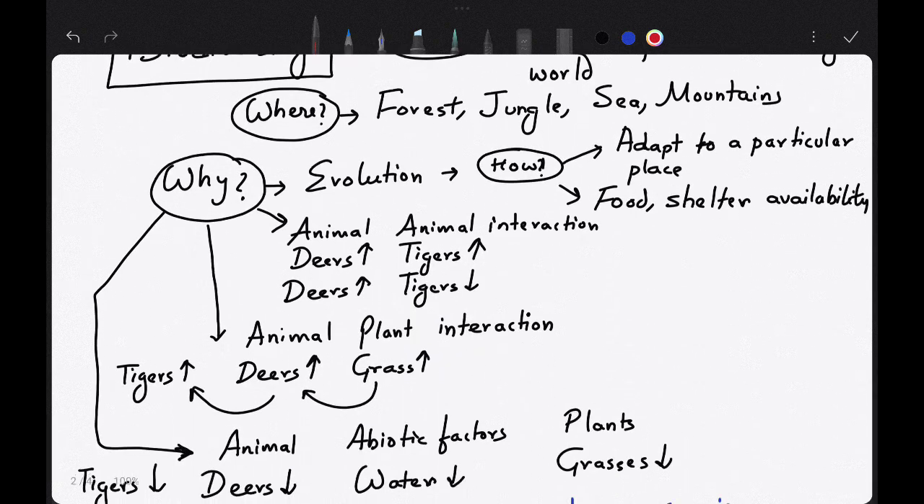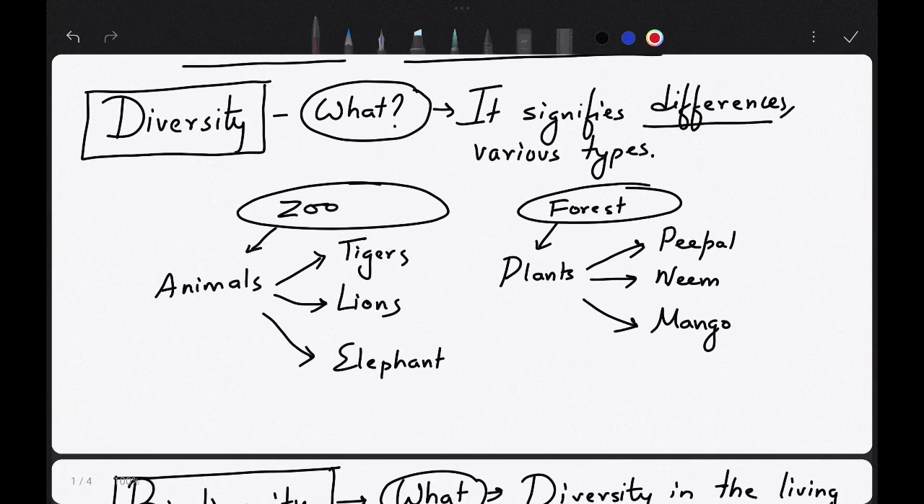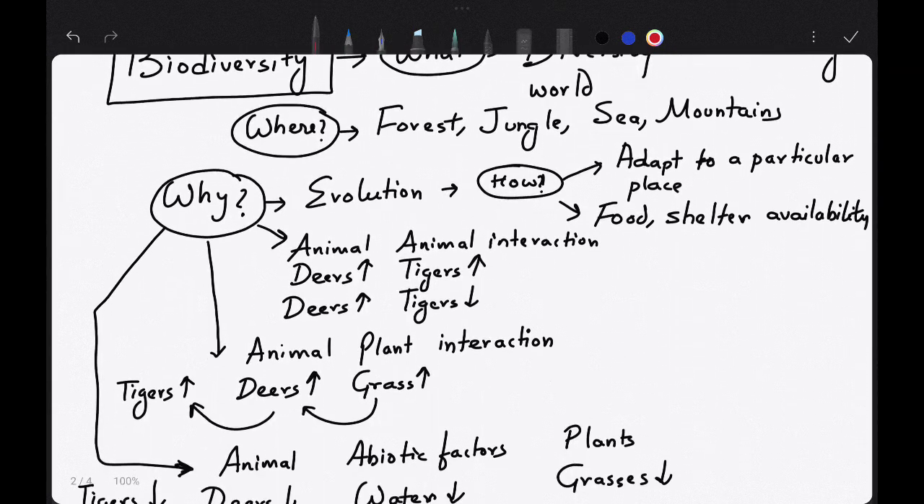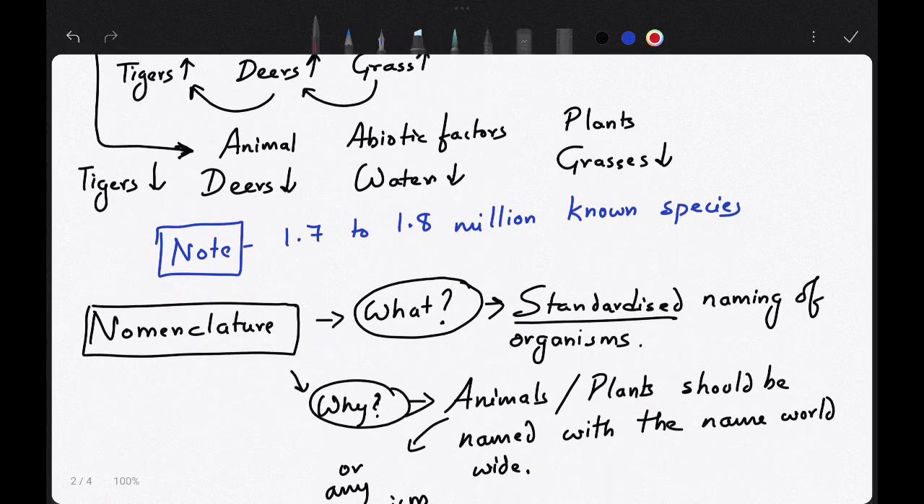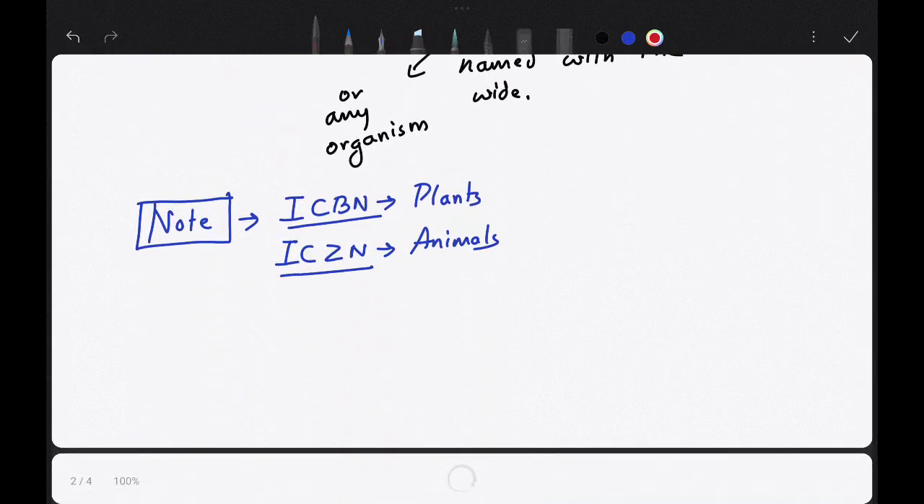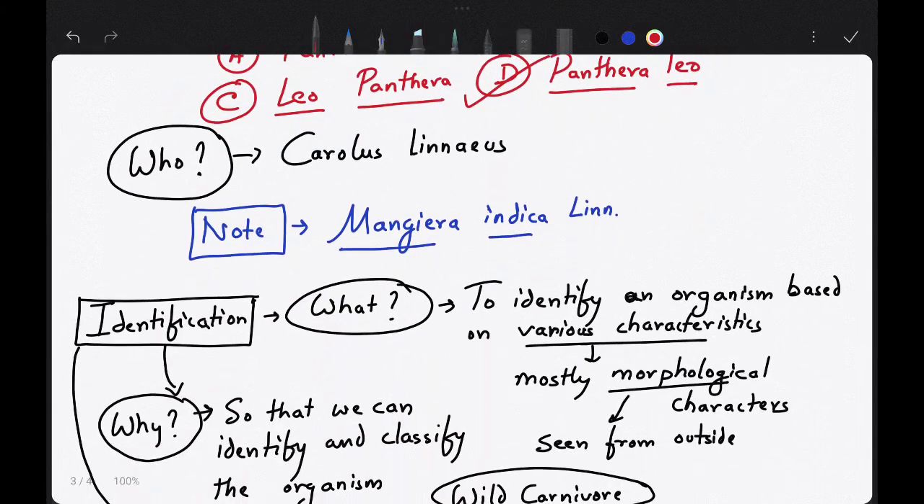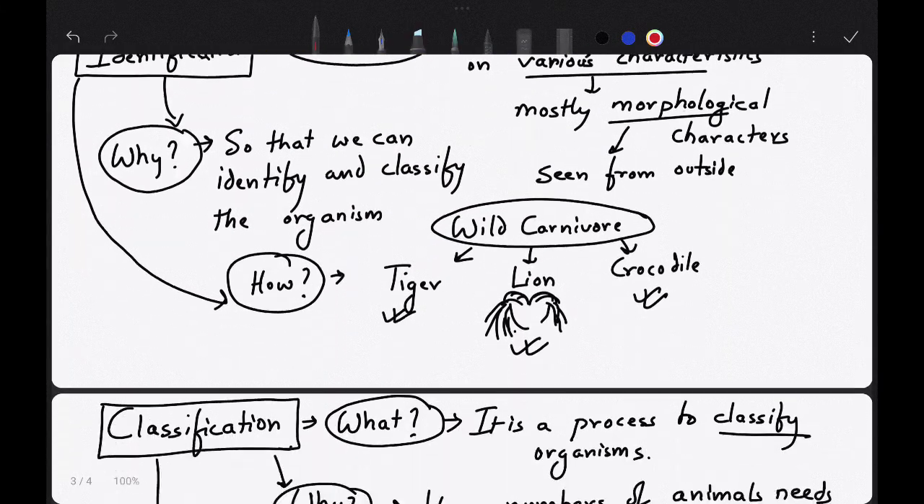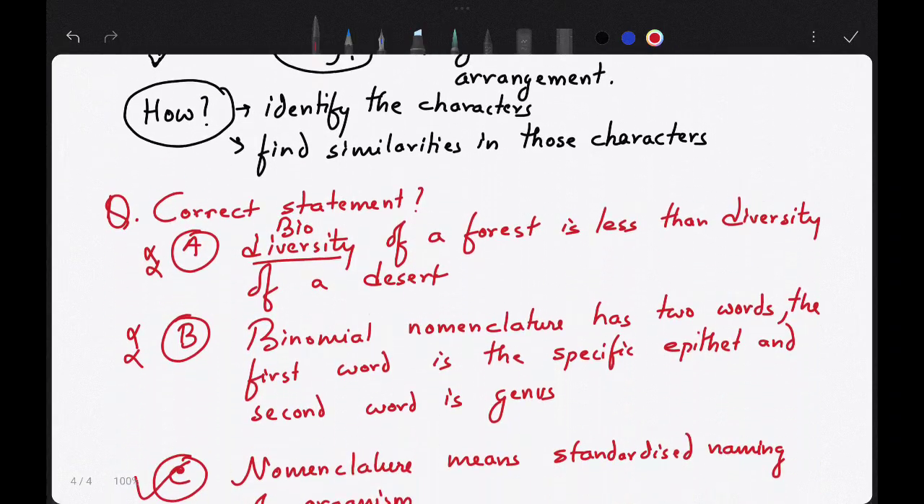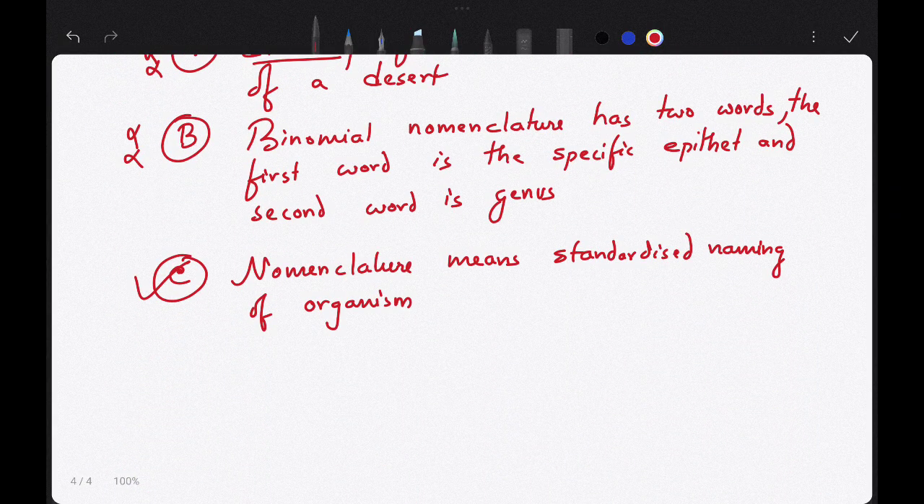Now what have we studied till now? Let us discuss. First we have studied what is diversity, then what is biodiversity, then what is nomenclature, then what is binomial nomenclature, then what is identification, then what is classification. In the next class we will be discussing taxon, rank, taxonomic category, taxonomic hierarchy. So this is all for today. Thank you everyone.